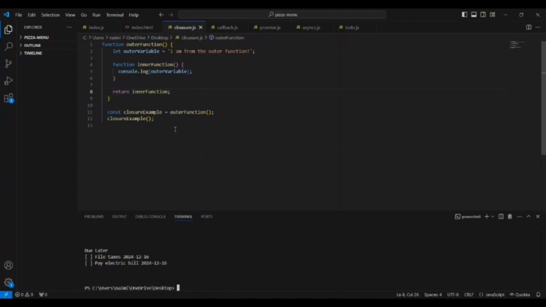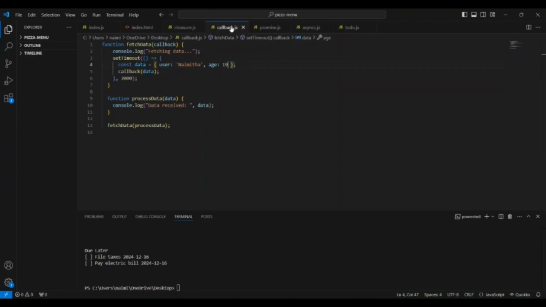Now let us look at the callback function. A callback function is simply a function that is passed as an argument to another function and is executed after some kind of task is completed. Here let us look at an example of how a callback function works.